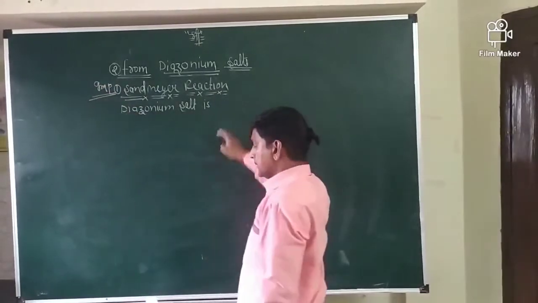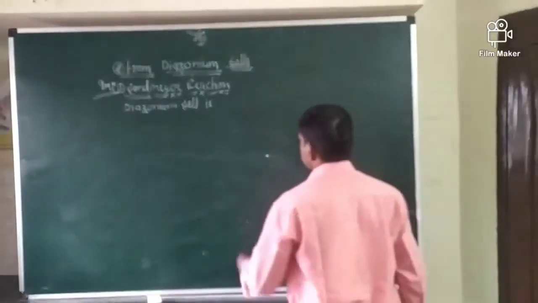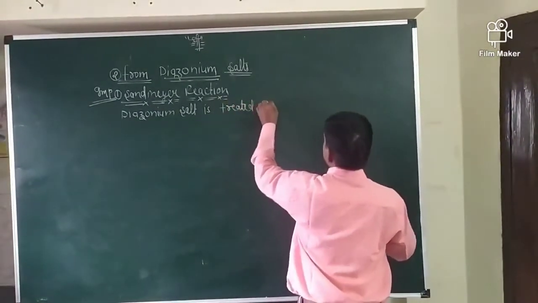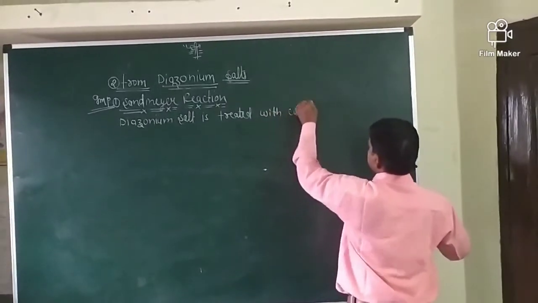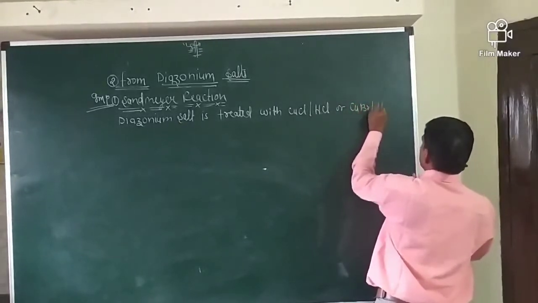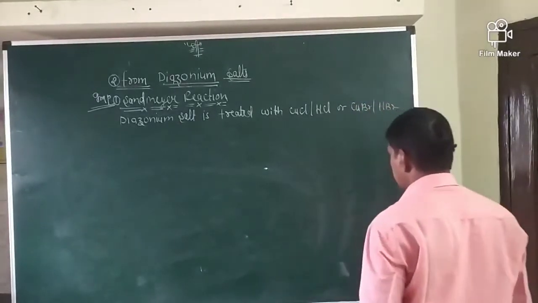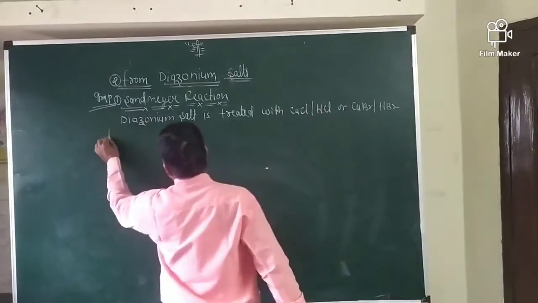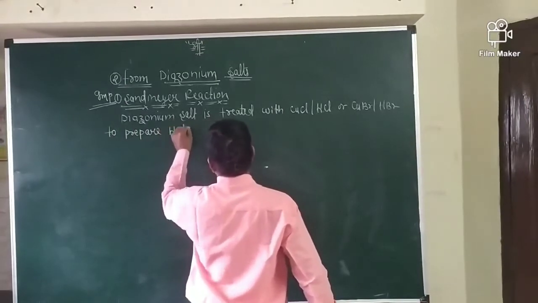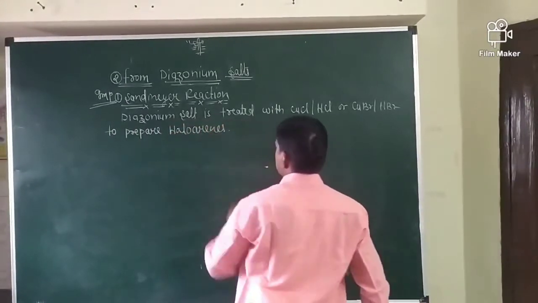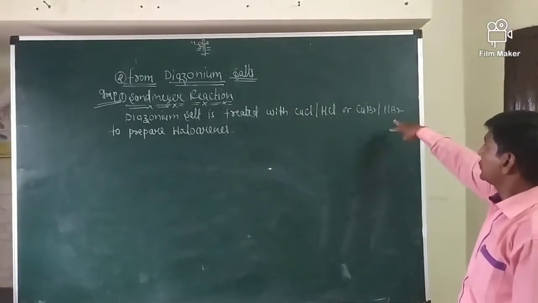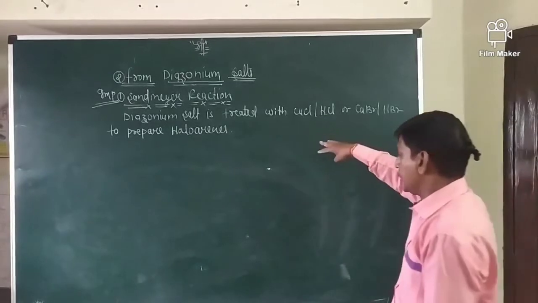So the diazonium salt is treated with CuCl, HCl or CuBr, HBr to prepare aryl halides.